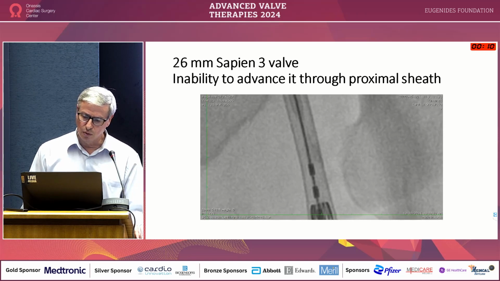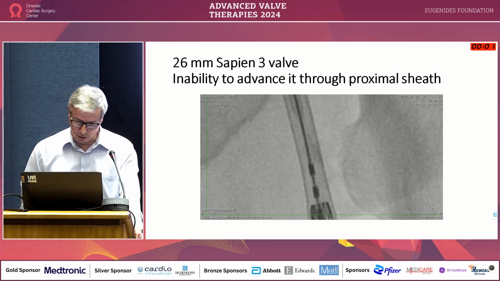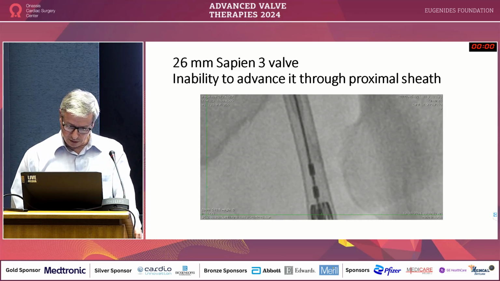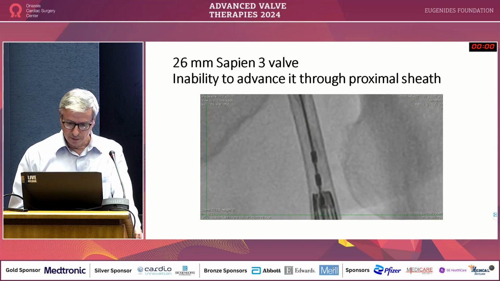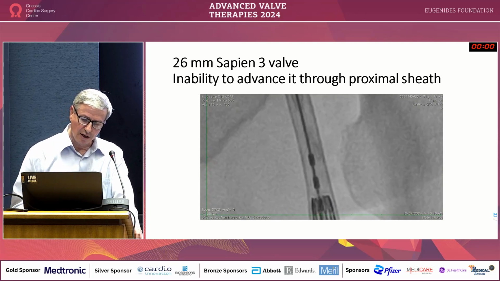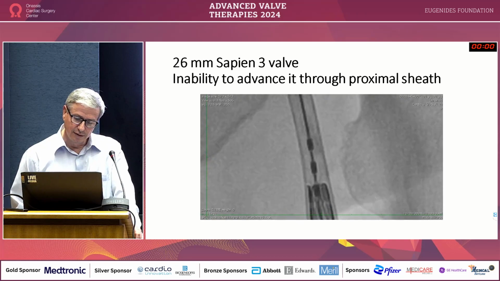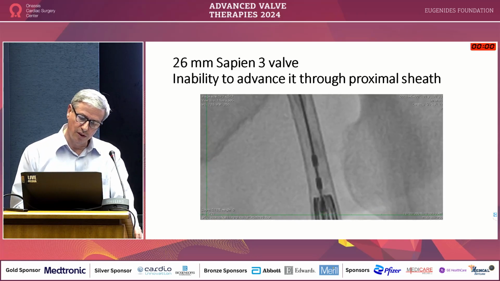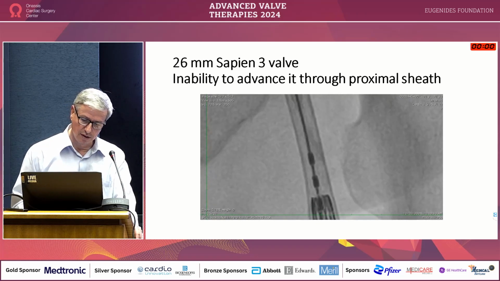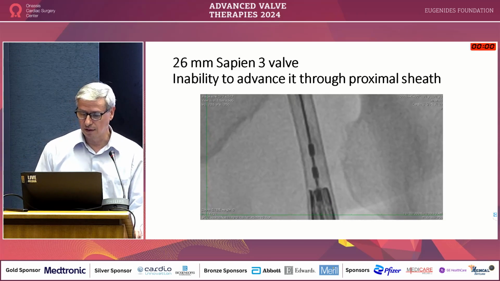The valve couldn't go above the proximal part of the sheath. In a close look of the valve during pushing, you see that something is sticking out and goes towards the walls of the sheath, and the valve couldn't go in.